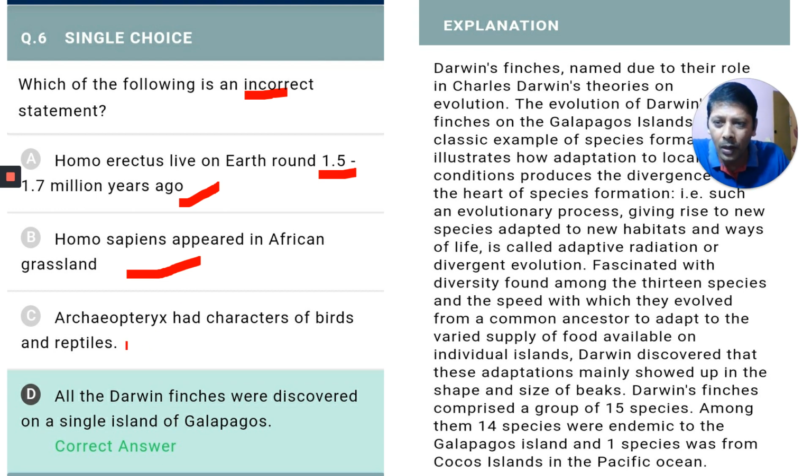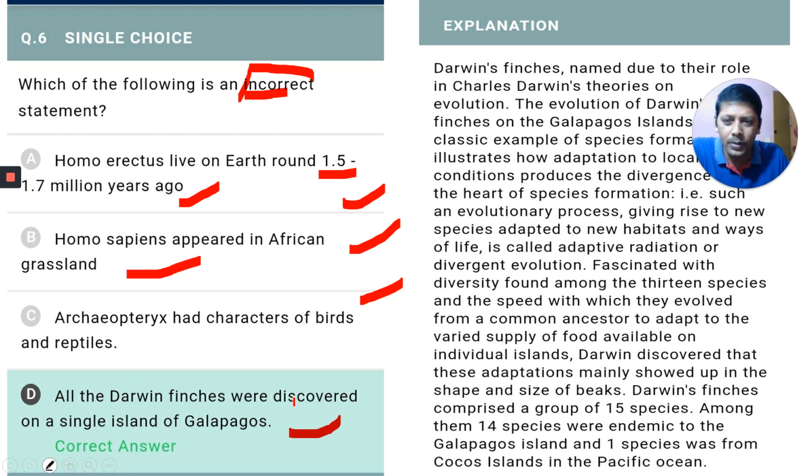Next one is Archaeopteryx has characteristics of birds and reptiles. Here they ask, these all are correct, and this is the incorrect. Incorrect means this is the correct answer. The incorrect one they ask: all Darwin finches were on a single island of Galapagos.